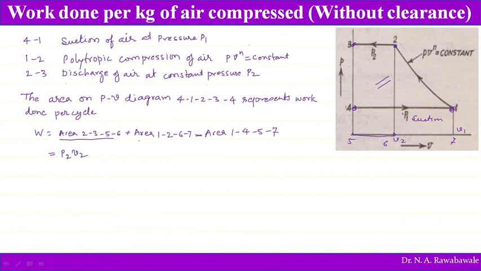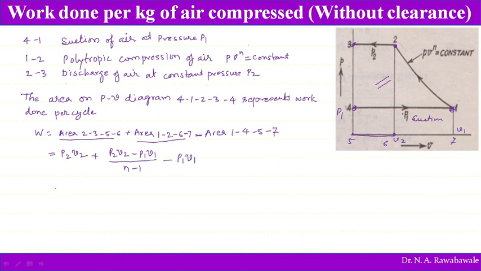The second area is the area under the polytropic compression curve, which is given by P2 V2 minus P1 V1 divided by n minus 1, where n is the index of polytropic compression, minus the area of rectangle 1, 4, 5, 7. P1 is the pressure and V1 is the volume, so P1 V1 gives us this area.